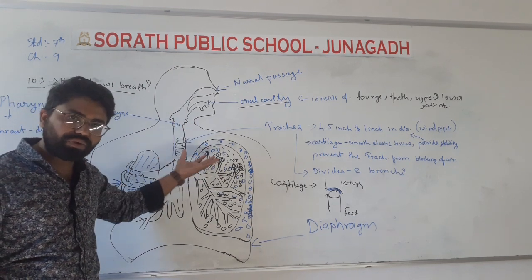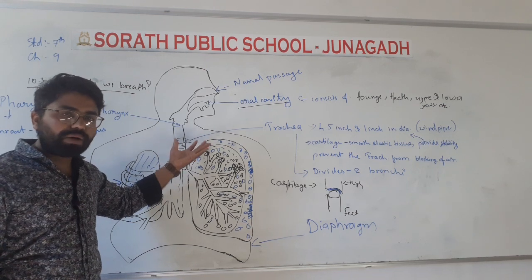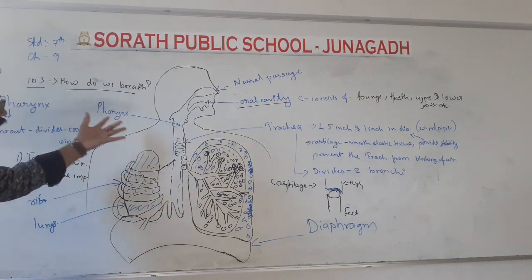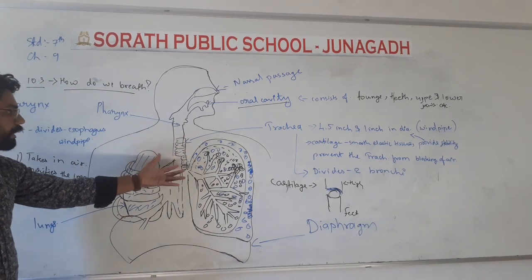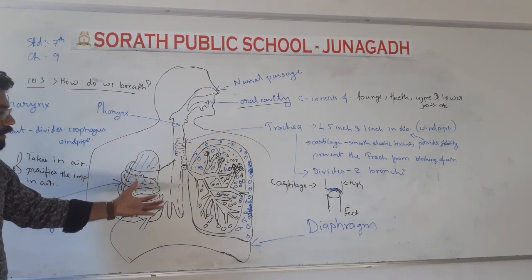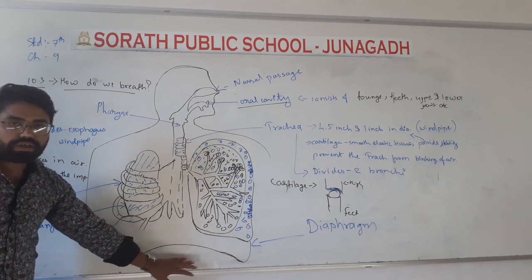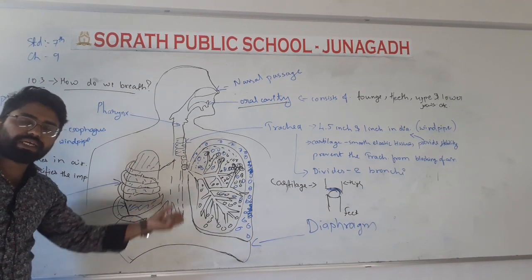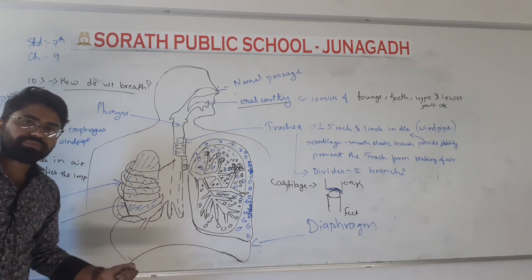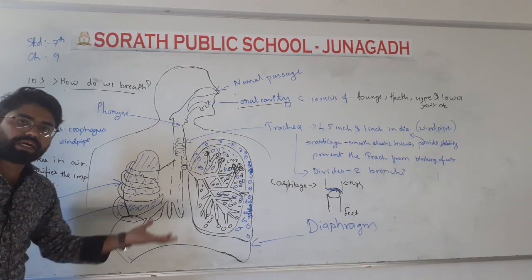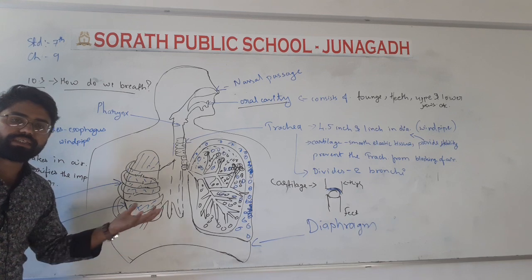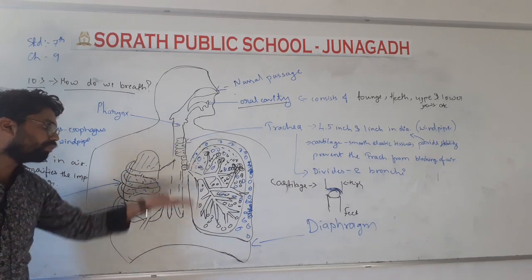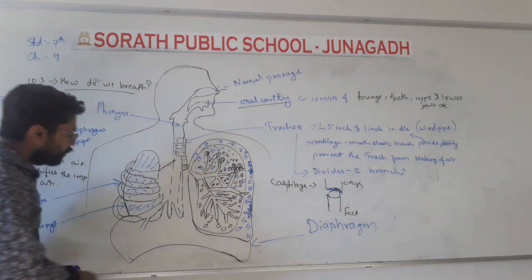Esophagus carries the food in its pipe, and trachea carries the air in its pipe. Then from the trachea it moves to the lungs, and at that time our diaphragm moves down and creates a space, so we can take the air inside. And when we want to take the carbon dioxide out of our body, at that time the diaphragm moves upward.